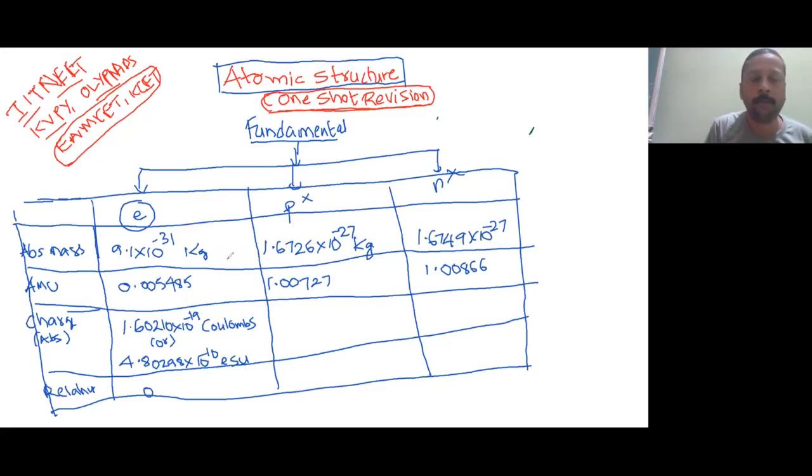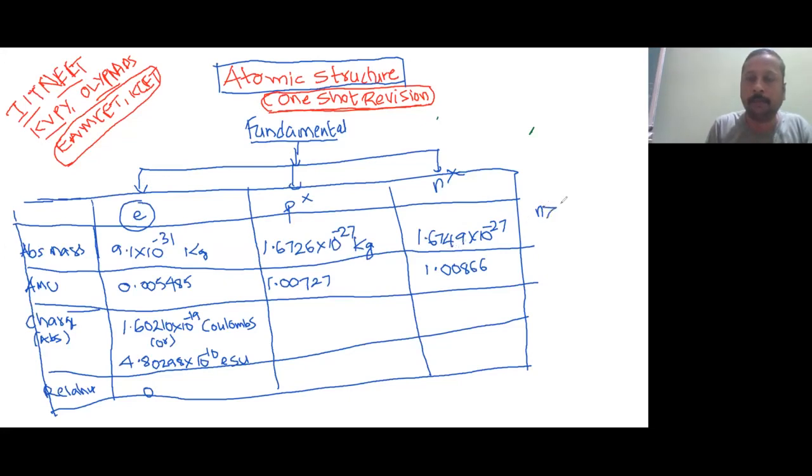Okay, so absolute mass means without comparing with anything. Electron mass is 9.1 into 10 to the power of minus 31 kg, and proton mass is 1.6726 into 10 to the power of minus 27 kg. People think that proton mass is the same as a neutron. If the increasing order of fundamental particles is asked, then what will you keep first? Neutron will be more here, 6 7, after that 4 9.